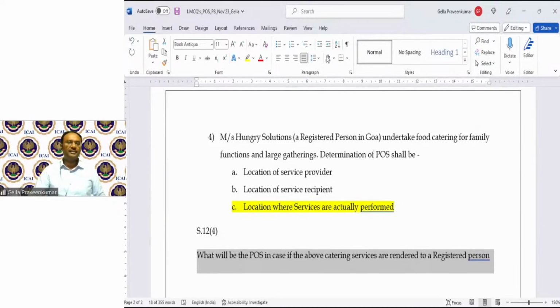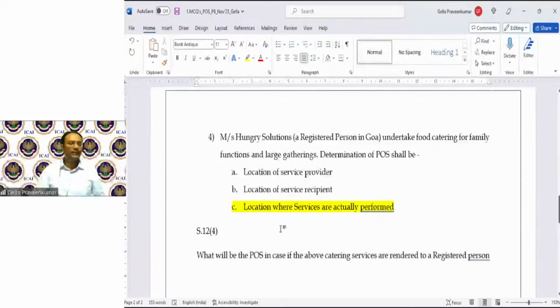Definitely yes, my answer remains the same. You're right, Kaushiki, Balaji, and Srinidhi. In all cases under 12.4, performance is where I have to look for my place of supply.